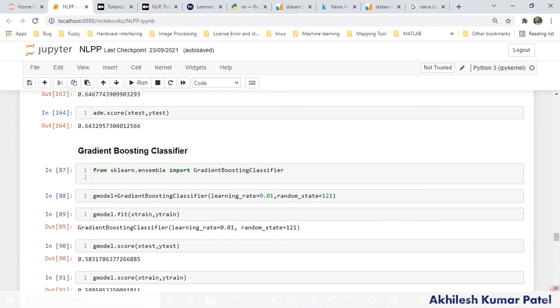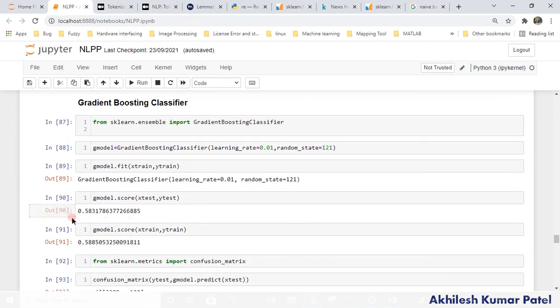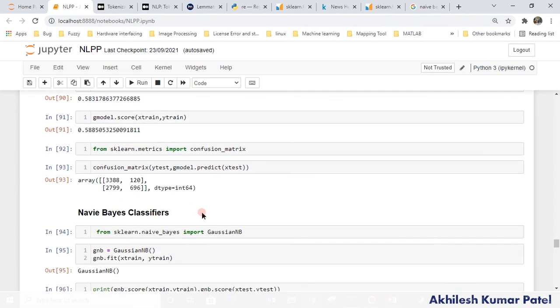So in this case, it's not very perfect, not good accuracy, but the model is more robust, right? Whatever accuracy we are getting in training, we are getting almost the same in testing, but still we are not getting high accuracy. Still, this is not completely based on probability. That's why we are not getting good accuracy. In the confusion chart again, here we have 3388 from non-sarcastic predicted correctly, to 2700 wrongly classified. In this case, very bad, right?